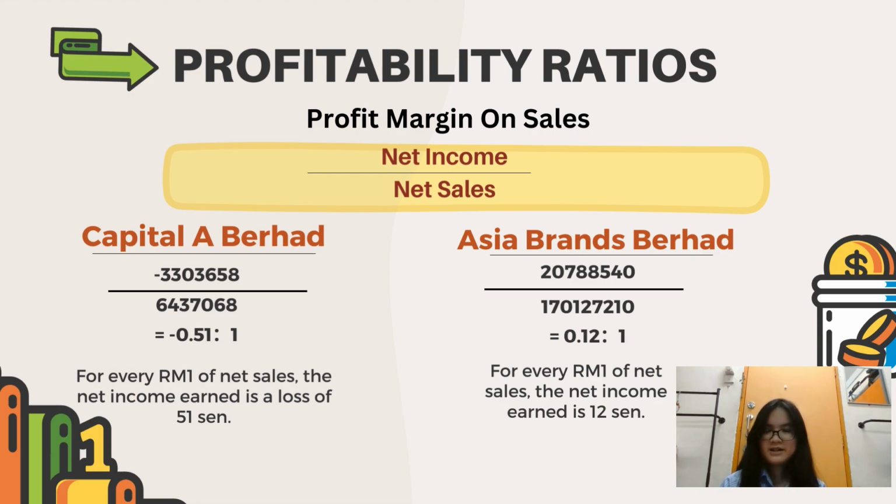For Capital A Berhad it is negative 0.51. This means for every RM1 of net sales, the net income earned is a loss of 51 cents. For Asam Brand Berhad it is 0.12. For every RM1 of net sales, the net income earned is 12 cents. Based on the result, the profit margin on sales of Asam Brand Berhad is higher than Capital A Berhad, by 0.63, comparing these two companies.